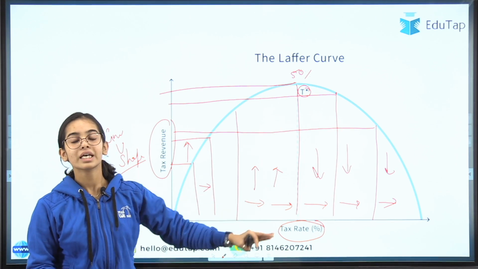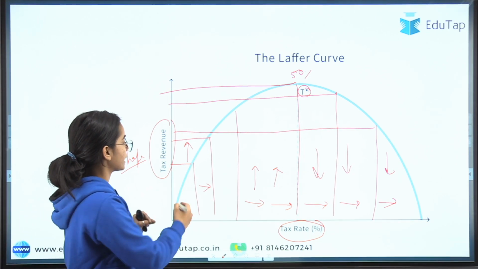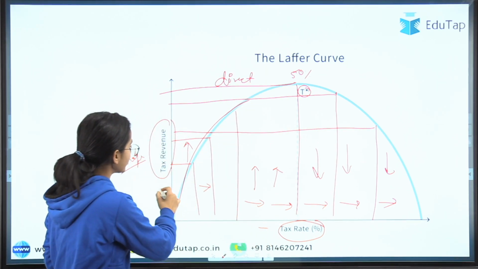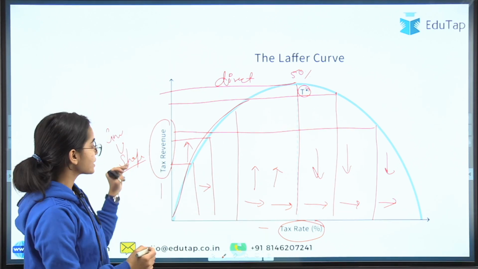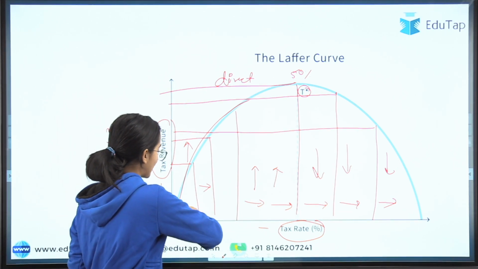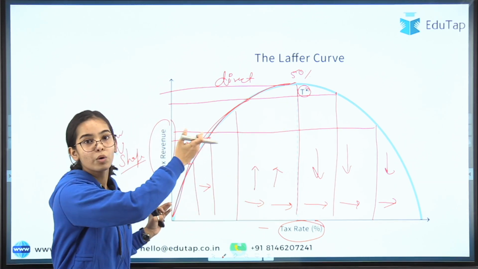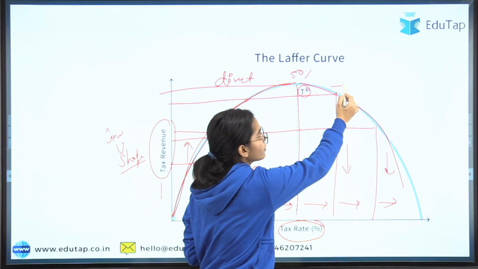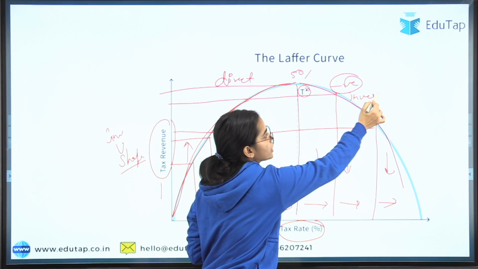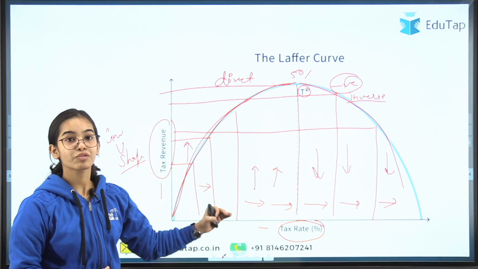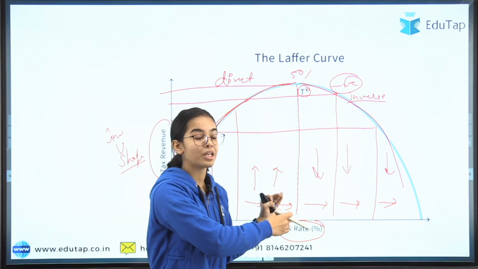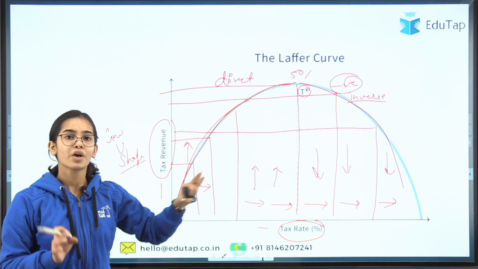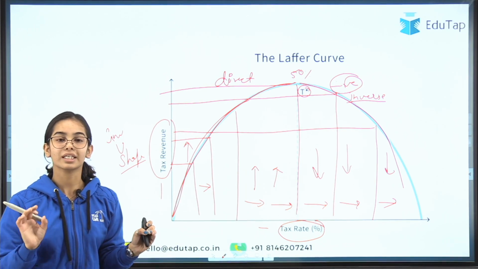This is the Laffer curve that tells the relationship between the tax revenue and the tax rate. In the start, there is a direct relationship between the tax rate and the tax revenue. With the increase in tax rate, tax revenue is also increasing, so there is a positive, upward sloping curve. After that there is a downward sloping curve showing a negative, or inverse, relationship between the tax rate and the tax revenue. That is, if the tax rate is increased after the optimum level, the tax revenue of the government will start decreasing. Very easy: just the relationship between the tax revenue and the tax rate.